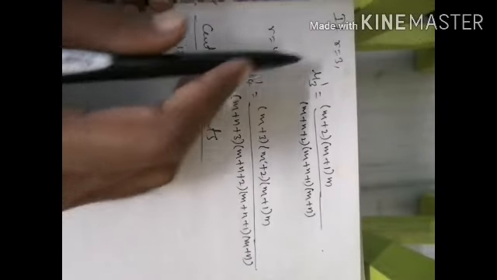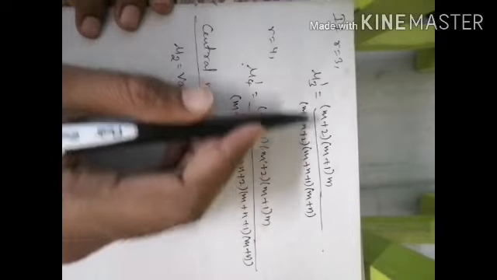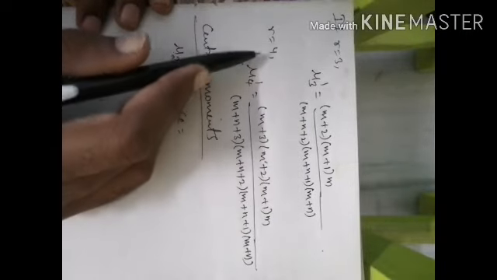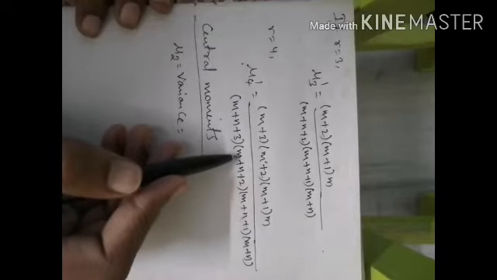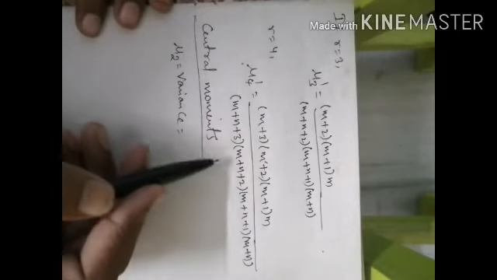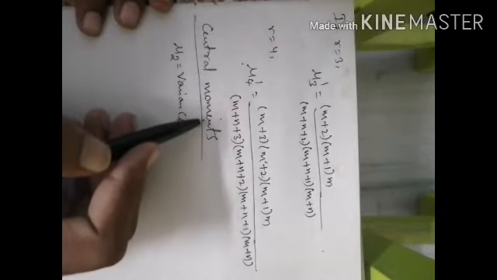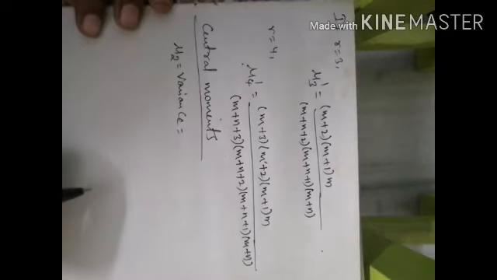Similarly, when r is equal to 3, when you substitute, we get the value of mu3 dash, and when r is equal to 4, we get the mu4 dash value. These values are the third and fourth non-central moments. Then next we need to find the central moments.